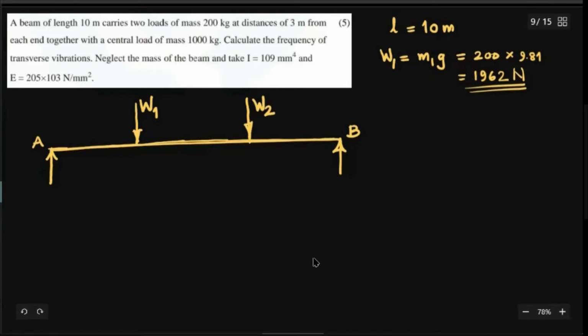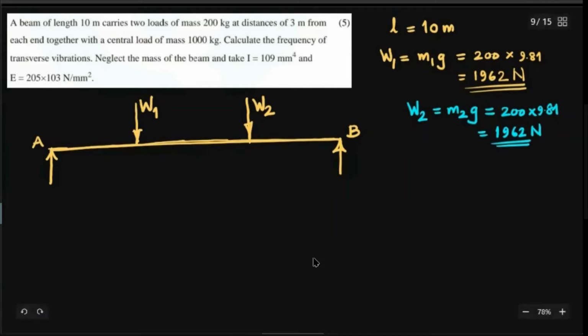And the same value for the other one, W2, because it is also a 200 kg mass. So you have 200 into 9.81, equal to 1962. Please verify the calculations. So W1 and W2.